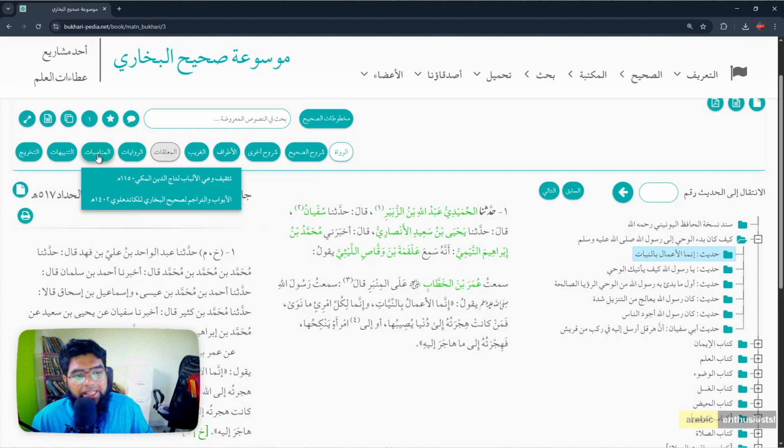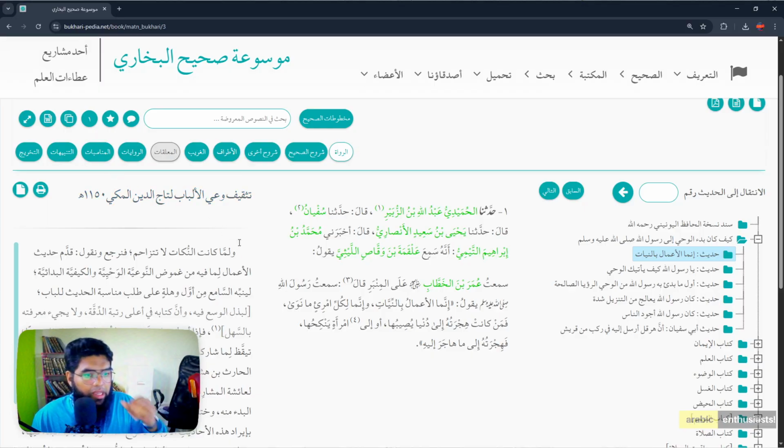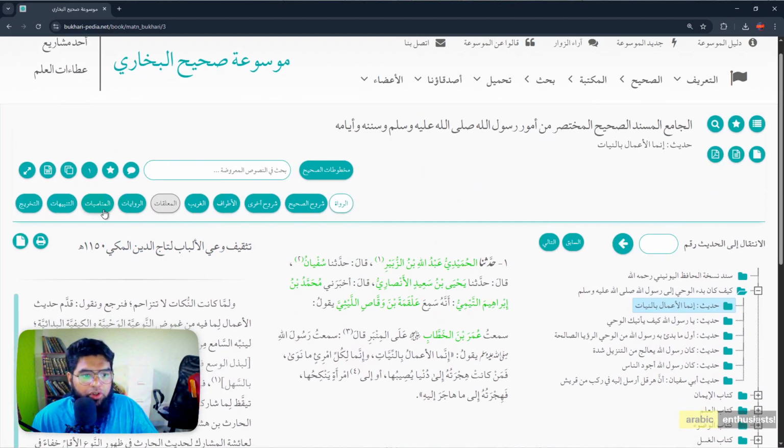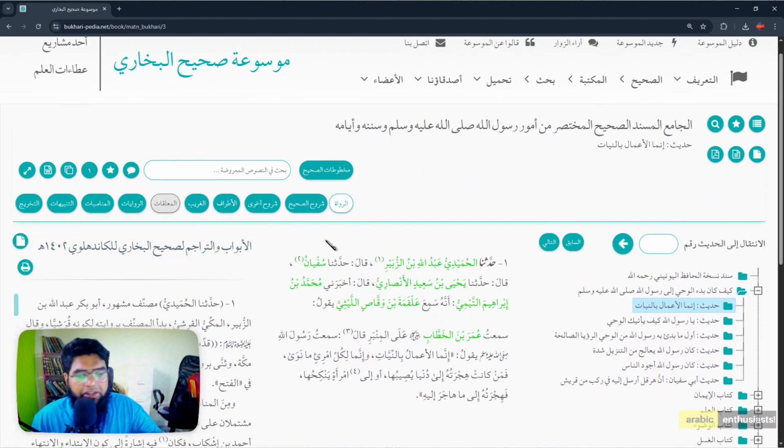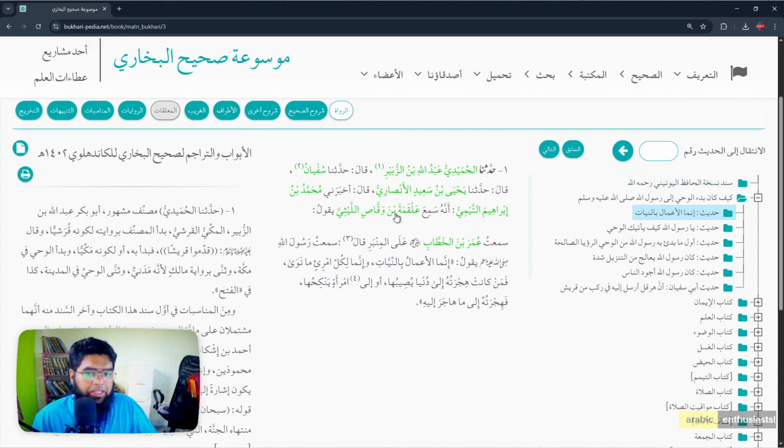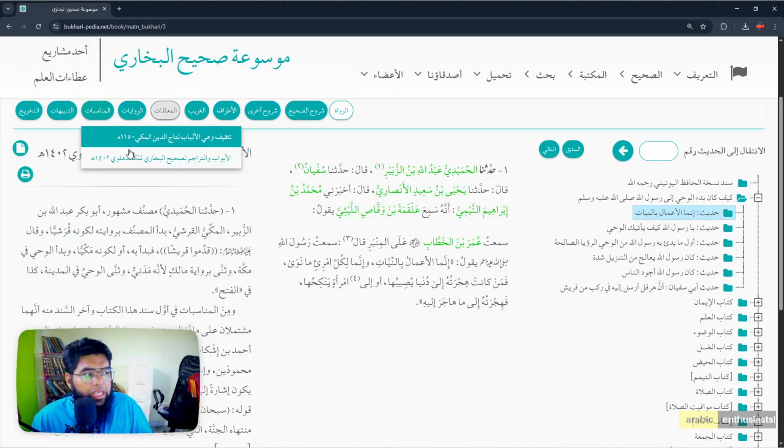Like that. Then Munasibaat is something which is, why did he use this title? Like Kaifa Kana Badul Wahi. So they explain, 2 books for that, Munasibaat. Appropriateness of the chapter titles, why did he bring this? So they explain that. Sometimes you might not understand the abwab, because even in the abwab, there's fiqh of Imam Bukhari, rahimahullah, Imam Bukhari's understanding and how he brings the chapters. So you can go and understand why these chapter headings, they explain.